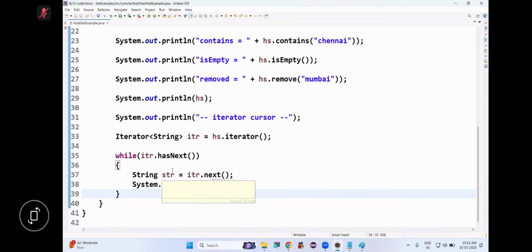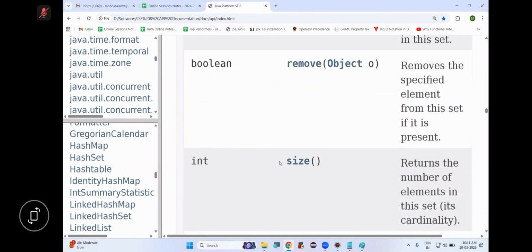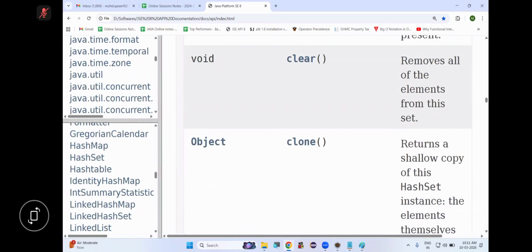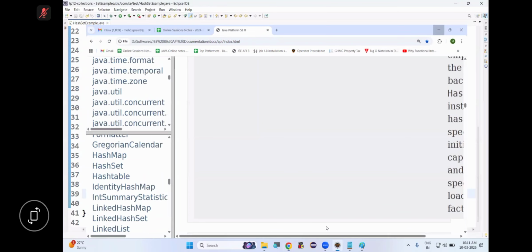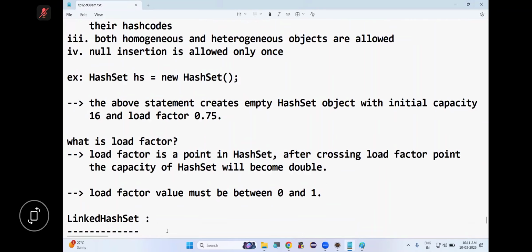So these are the methods which are available in hash set. We have the clear method and others. So like this, methods are there in hash set, which we can use. Understood, everyone? So with this, what have we completed? Hash set. After completing hash set, what is next? Linked hash set.